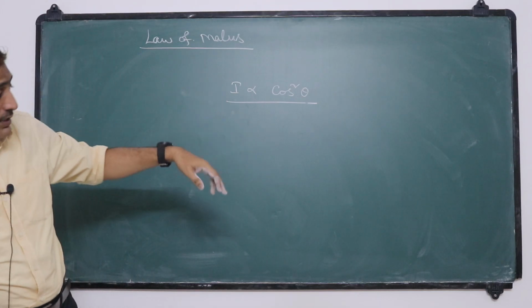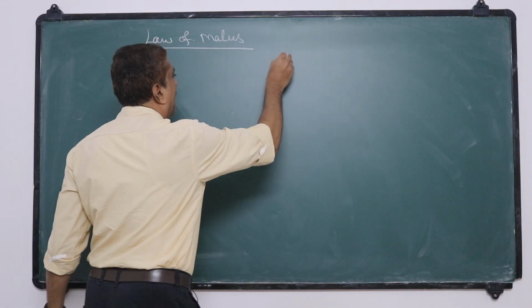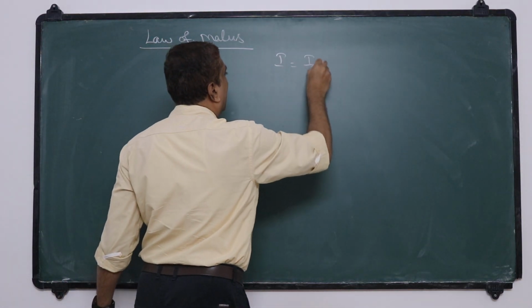That law is I equals I naught cos squared theta.